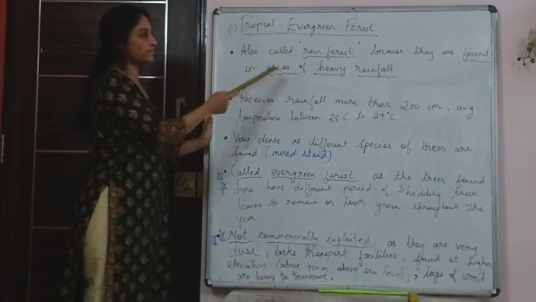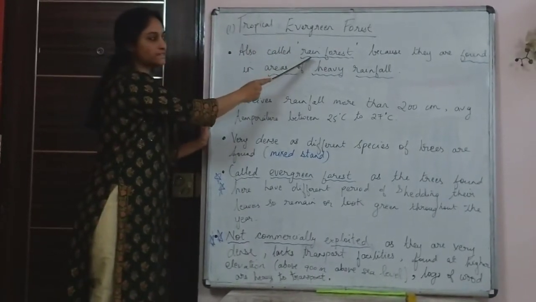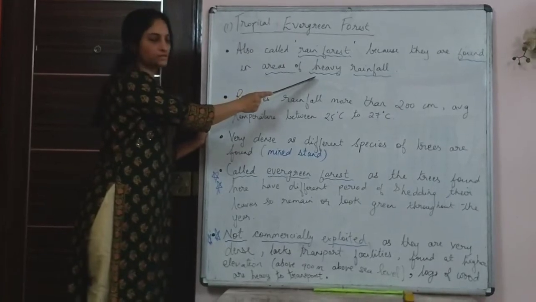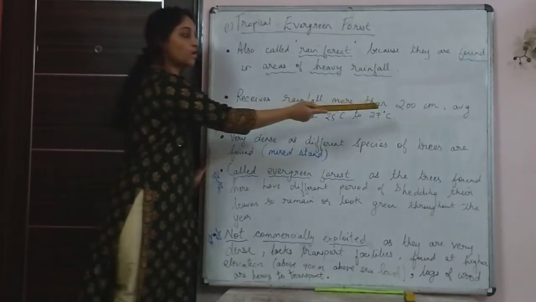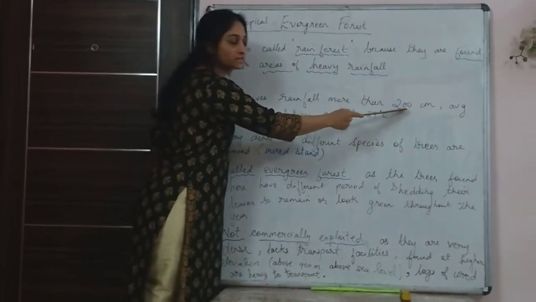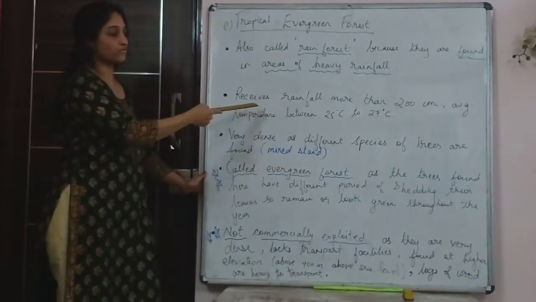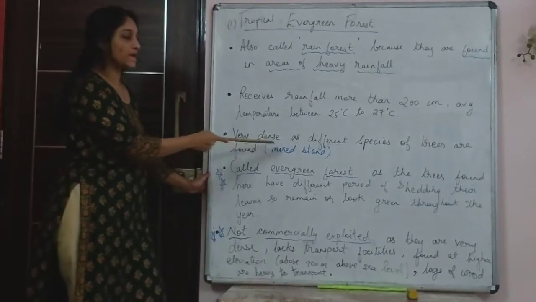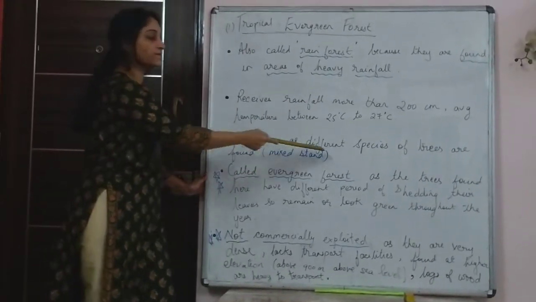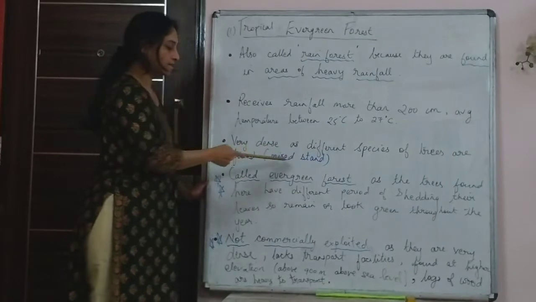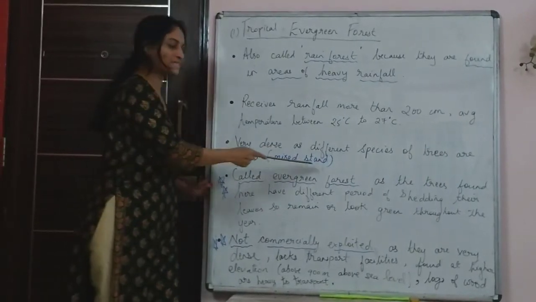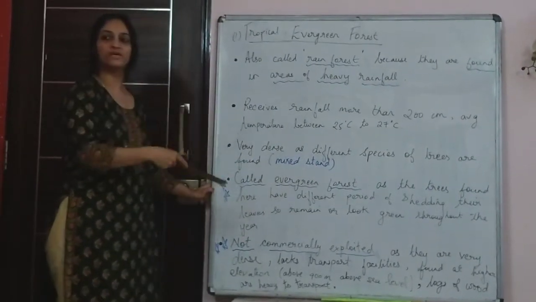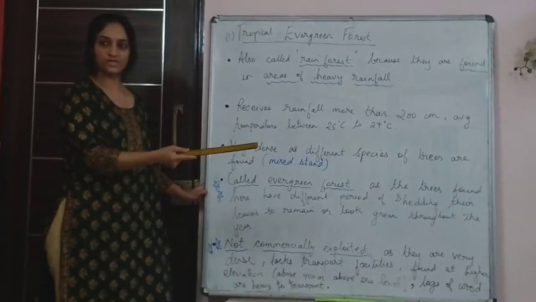So the points to remember here are that these are also called rainforests because they are found in areas of heavy rainfall. Like I said, how much is required? It's more than 200 centimeters of rainfall that these forests receive. Why are these forests very dense? Because different types of trees are found here. The word written here is mixed stand. Mixed stand means different varieties or species of trees are found here.